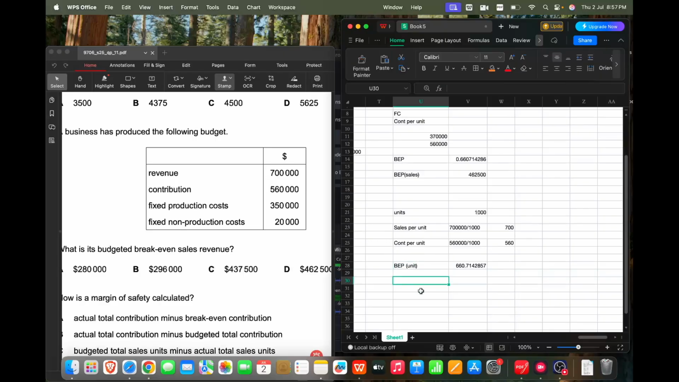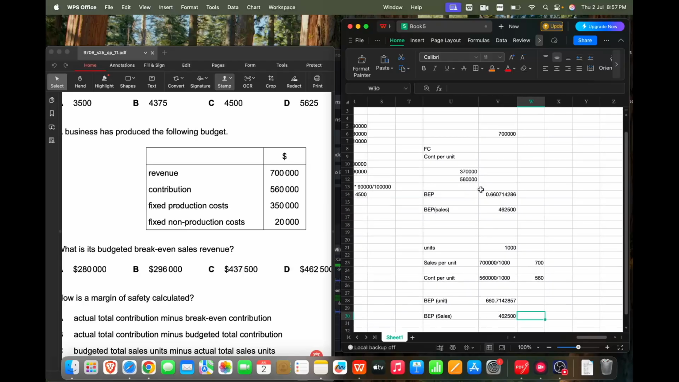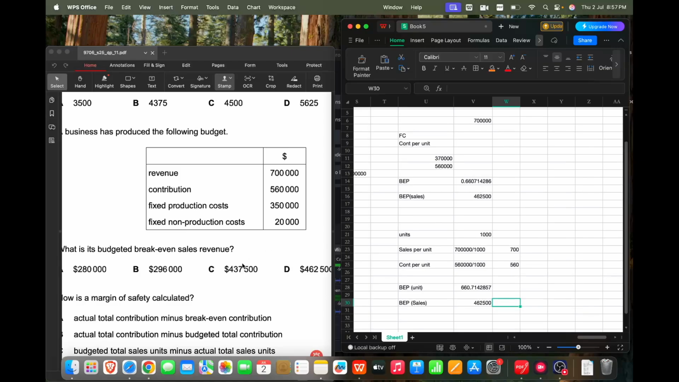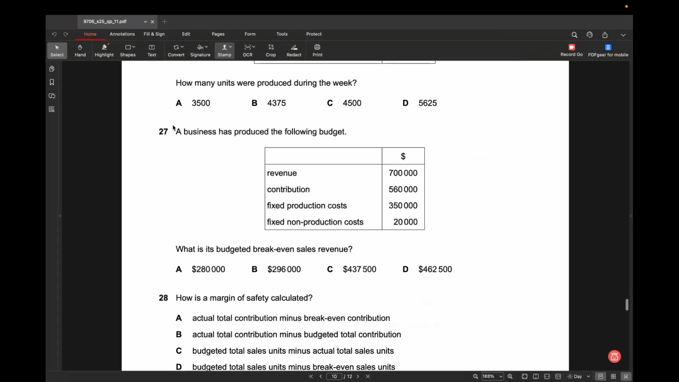So in order to calculate break-even sales, we'll multiply this unit with the selling price per unit. BEP sales is break-even unit into selling price, and that will give you 462,500, same as the first one. So whichever is easier for you to understand, you can do that. So for 27, the correct answer is D.